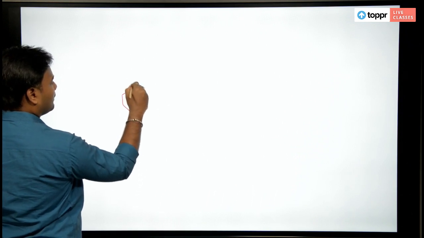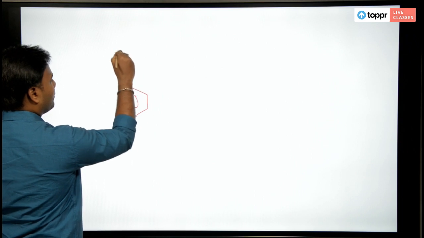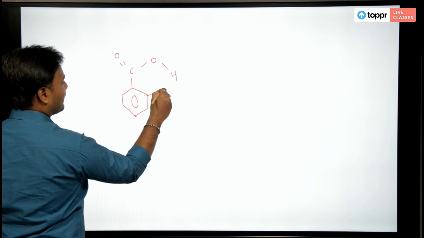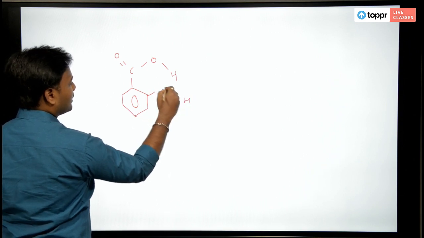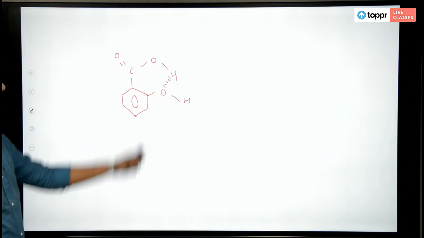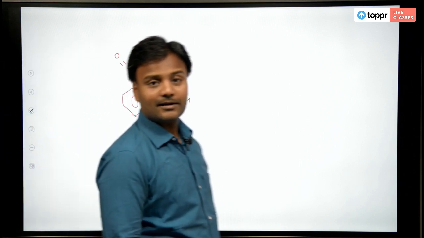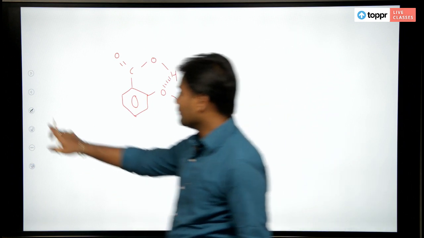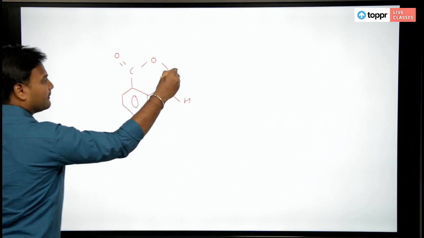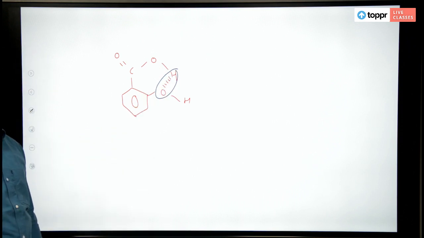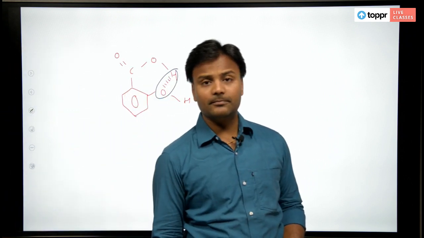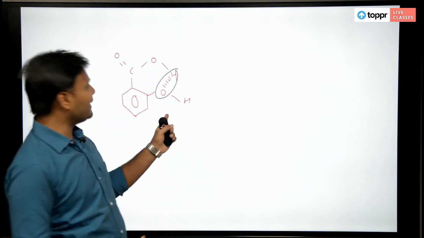I have C double bond O, O, H. Here I have phenol. So, this oxygen can form hydrogen bond. Is it? Can you look at this, guys? This part of the molecule, it is forming a hydrogen bond, which means hydrogen bond makes the molecule more stable. Here I have only one hydroxy group.